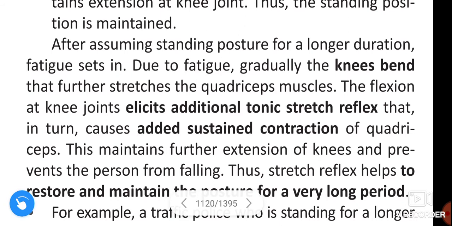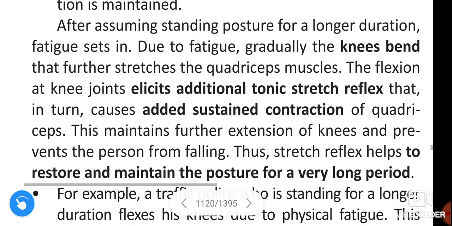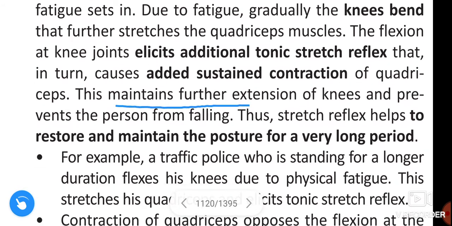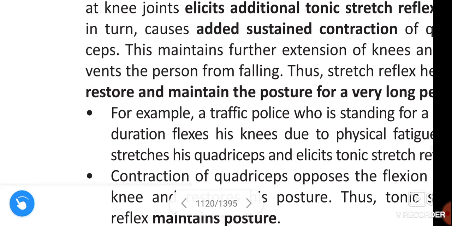The flexion at knee joints elicits additional tonic stretch reflex that in turn causes added sustained contraction of the quadriceps. This maintains further extension of the knee and prevents the person from falling. Thus, stretch reflex helps to restore and maintain the posture